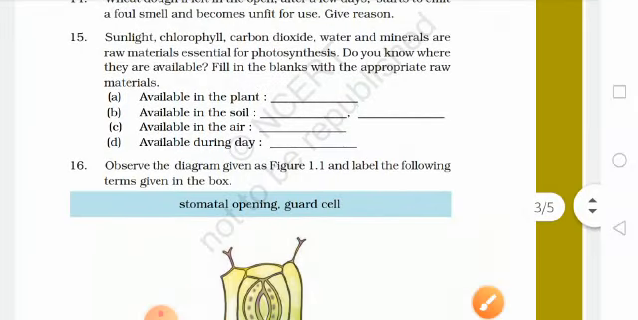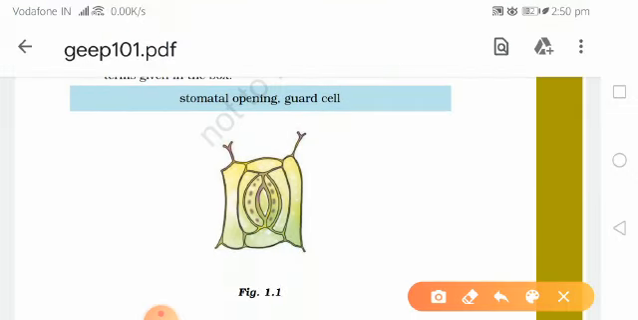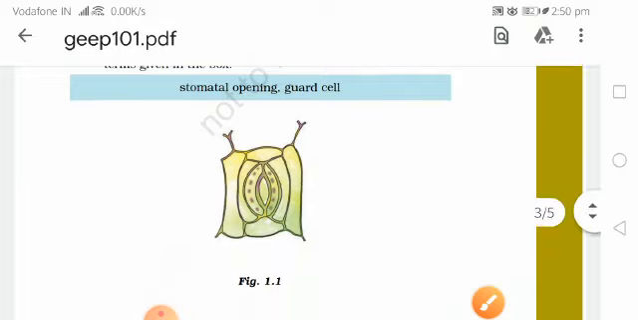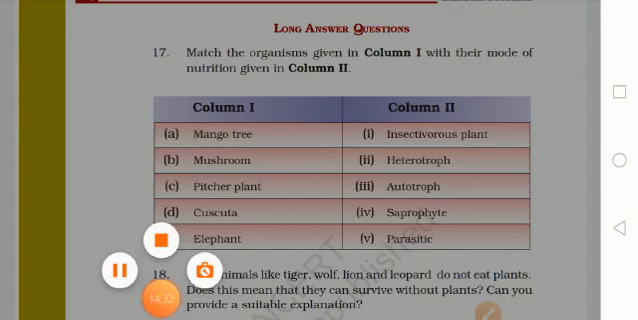Next is: observe the diagram given as figure 1.1 and label the following terms given in the box. We have to label stomatal opening and guard cell. So this is the stomatal opening and these are the guard cells. Next is the long answer questions. We will not do this because you can't write such long answers, but I will give the answer in the next video in written form.